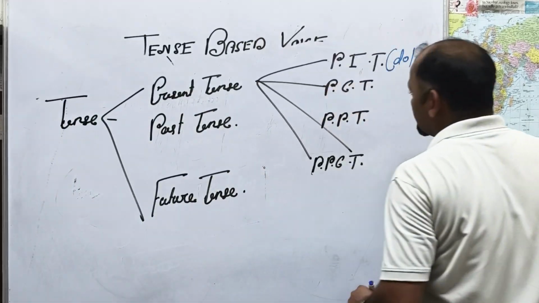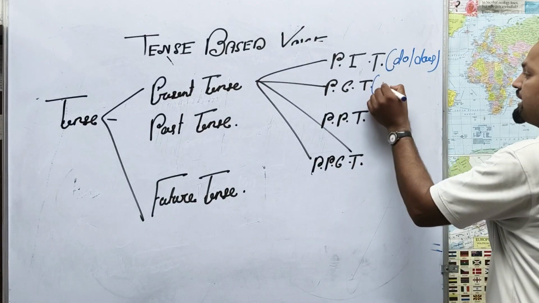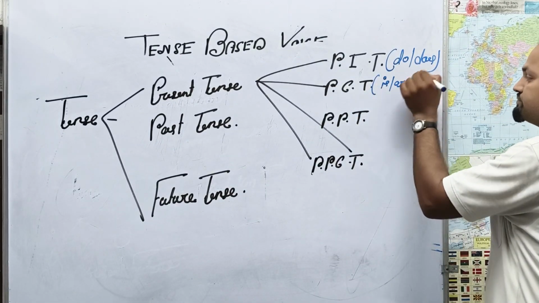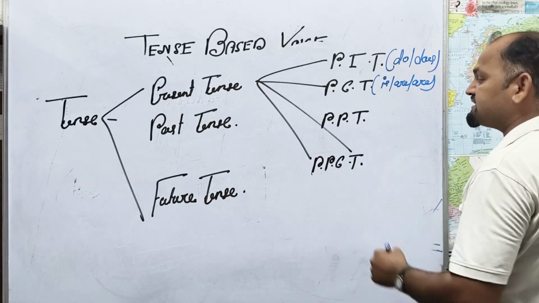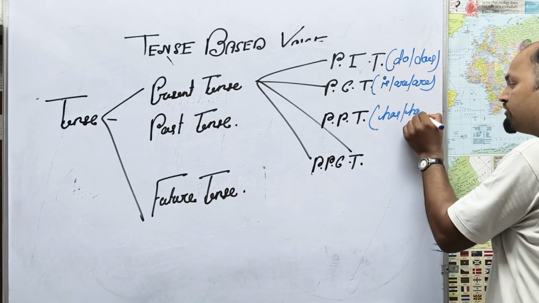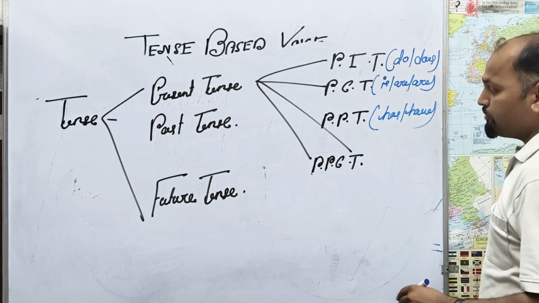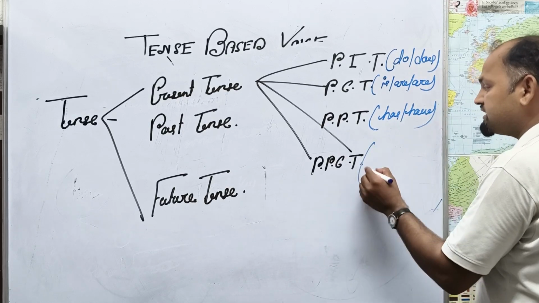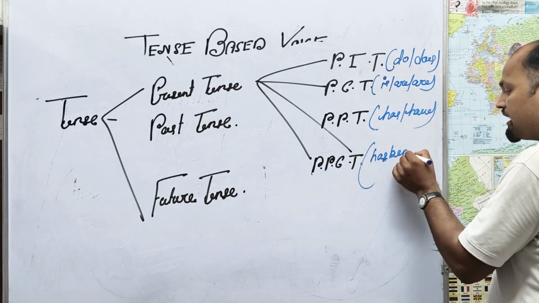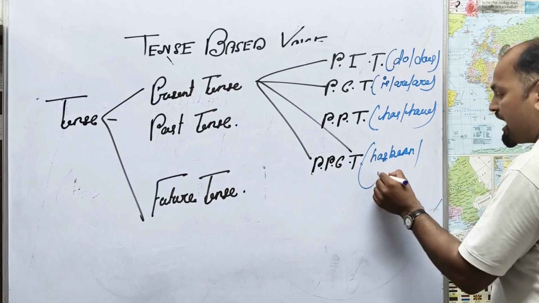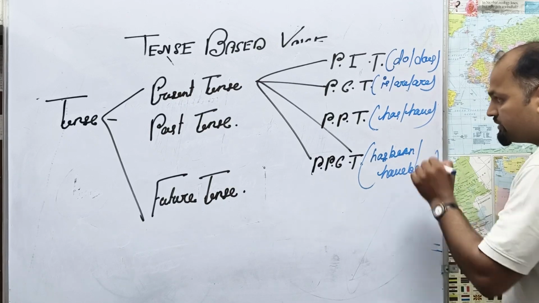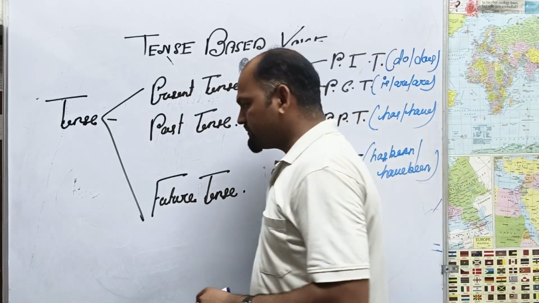Present continuous tense uses is, am and are. Present perfect tense uses has and have. Present perfect continuous tense uses has been and have been.